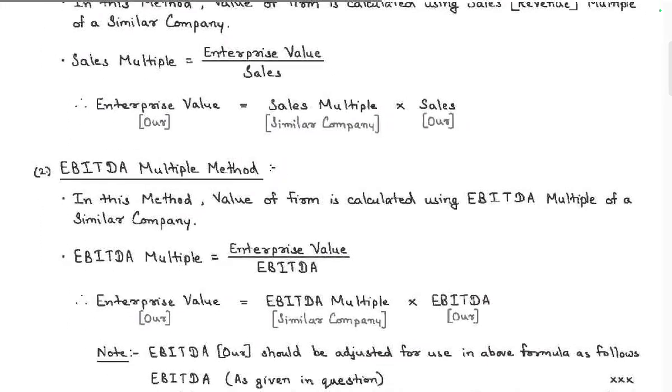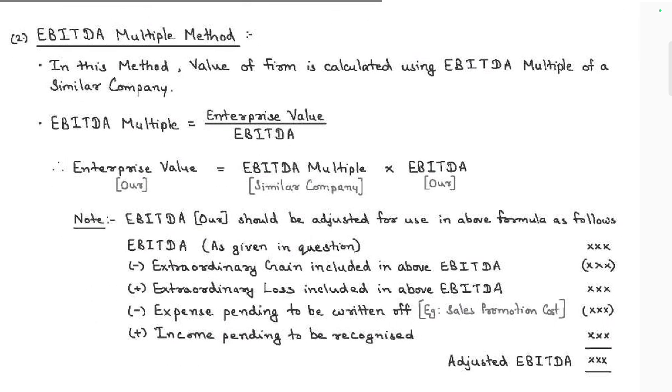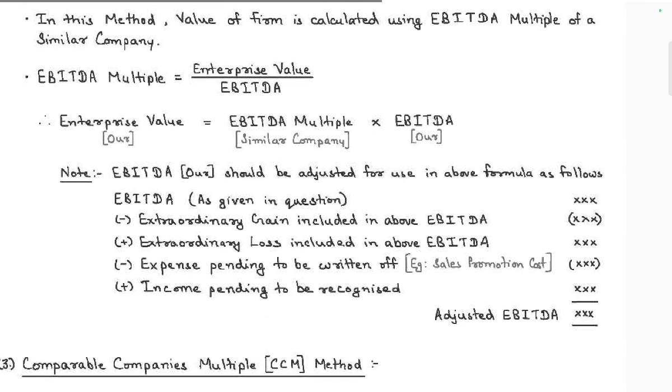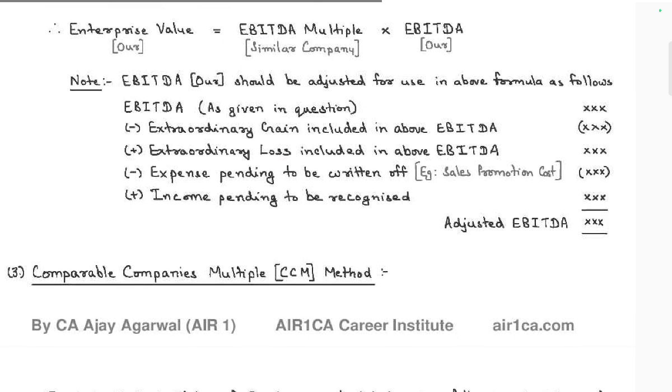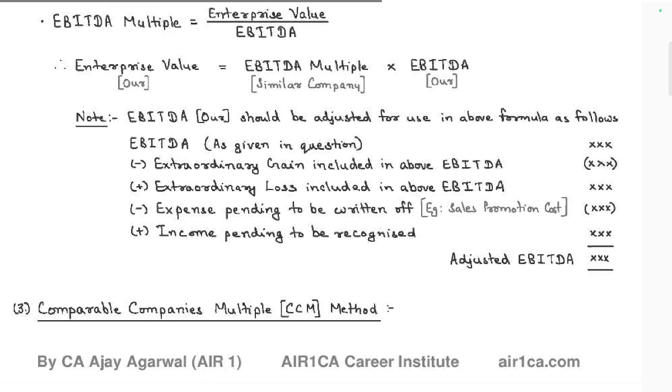Okay, EBIT, earnings before interest and tax, multiplier method. In this method the value of the firm is calculated on the EBIT. The EBIT multiplier is enterprise value by EBIT. Enterprise value will be given, and the similar company's EBIT will be given, and EBIT should be adjusted using the following formula. In the given question, if there is an extraordinary gain, subtract it; add extra loss; add back expenses written off and deferred expenses; then adjusted EBIT is obtained. Apply the EBIT multiplier to that and we get the value.